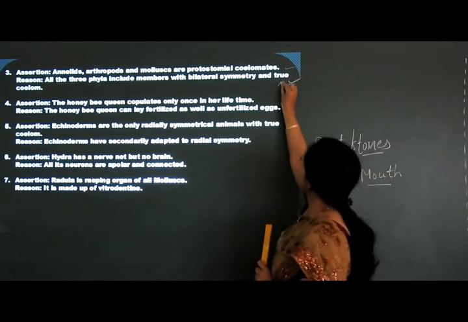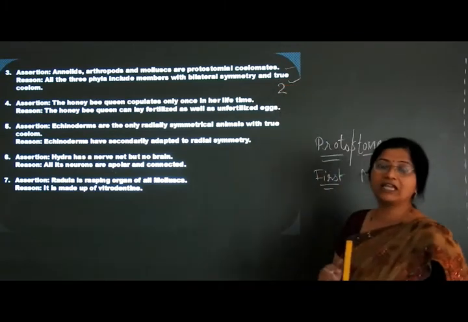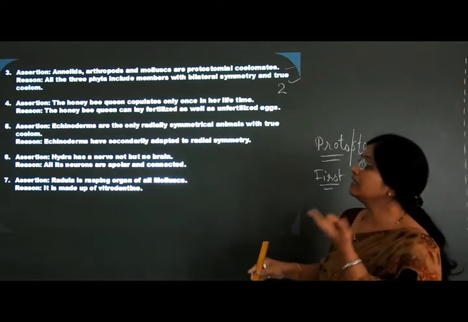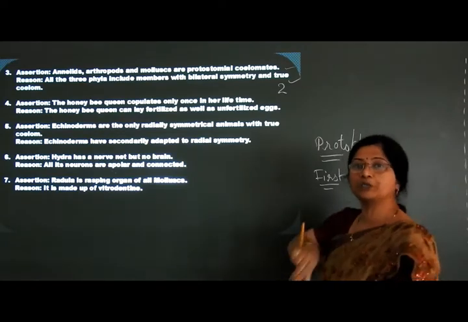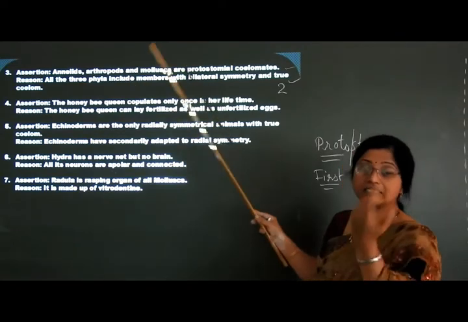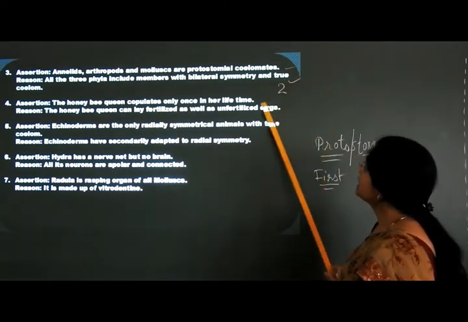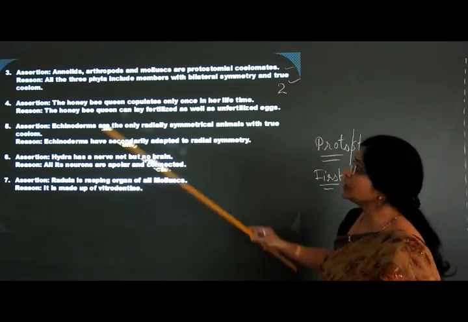Hence the answer is 2. That means both A and R are true, but the reason is not the correct explanation of the assertion. That's why the second option.